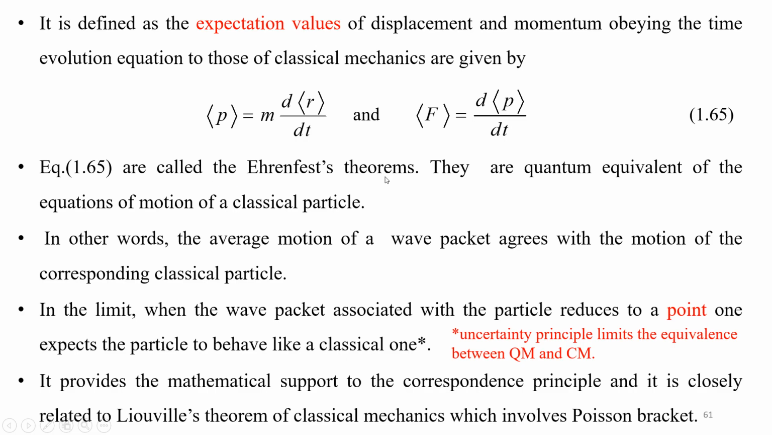We are going to derive these two expressions separately in the session. They are the quantum equivalent of the equations of motion of a classical particle. In other words, the average motion of a wave packet agrees with the motion of the corresponding classical particle. In the limit when the wave packet associated with the particle reduces to a point, one expects the particle to behave like a classical one. So we can say that the uncertainty principle limits the equivalence between quantum mechanics and classical mechanics. It provides the mathematical support to the correspondence principle and it is closely related to Liouville's theorem of classical mechanics, which involves the Poisson bracket.